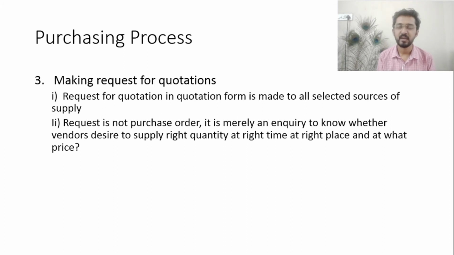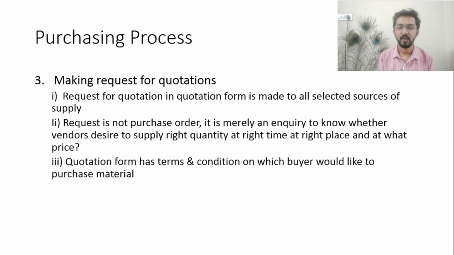It is merely a request to identify the potential of the suppliers, to know whether the supplier will give the right quantity of the item at the right time and at the right place, meaning the enterprise location, and at what price they are offering the item. That we have to know here.